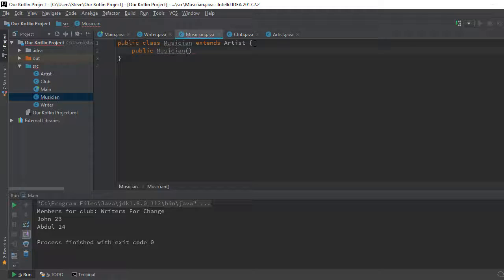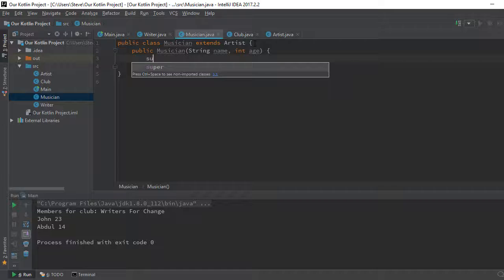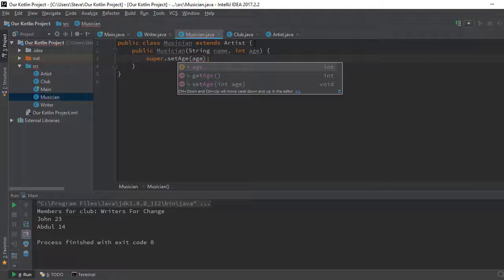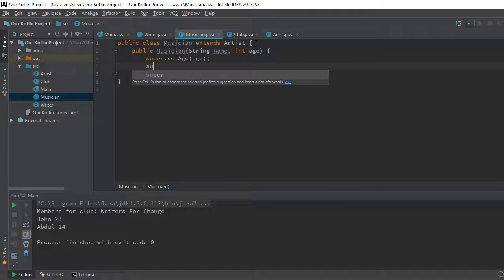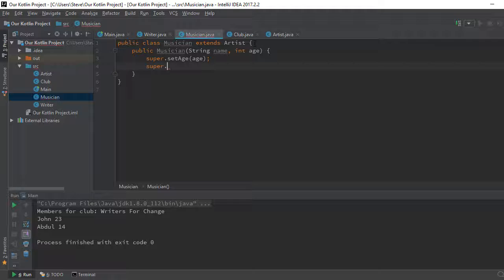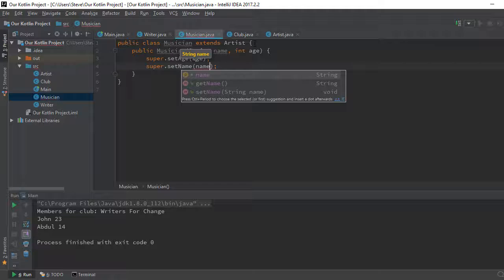It's going to accept String name and int age. So I'm going to call the super method now. Okay, super. So I'm going to set the age to this age here. I'm going to set the name. All right. Set name to name.